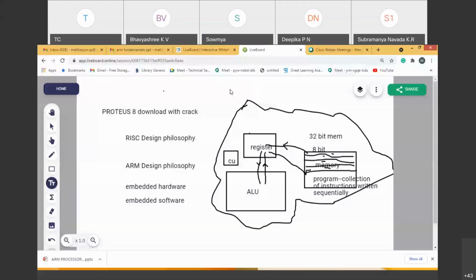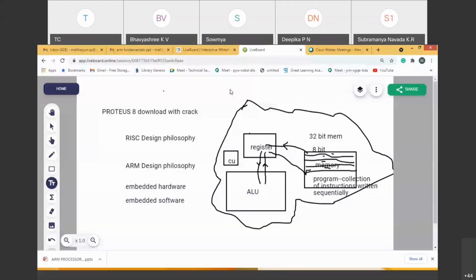Basically, it has an ARM processor along with some controllers like the memory controller and interrupt controller, and it also has additional IO devices like timers, ADCs, DACs, or Ethernet, extra devices which can also be incorporated on a single chip. So ARM embedded hardware is that, along with the external devices and how these external devices are connected by bus architecture.